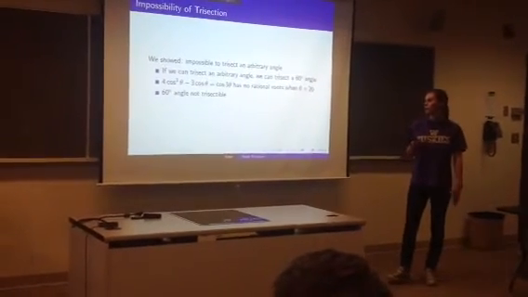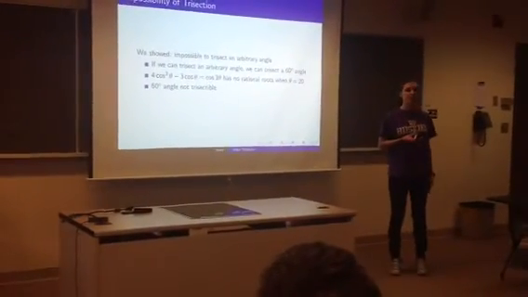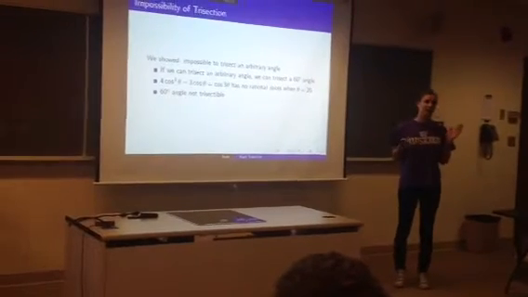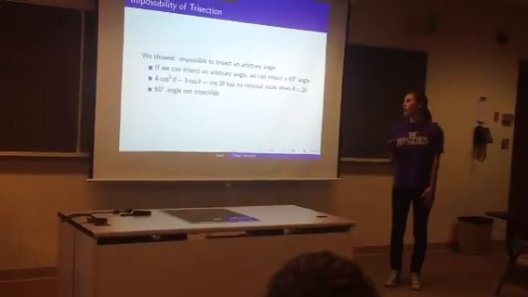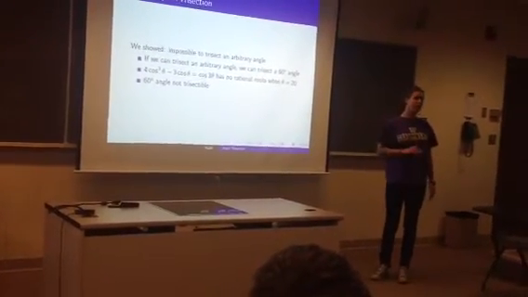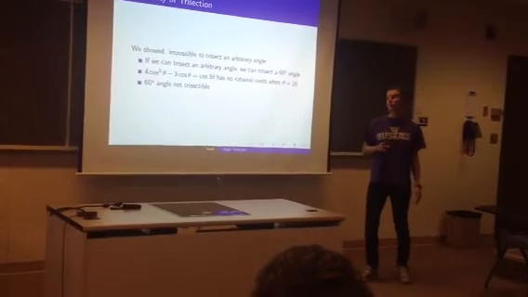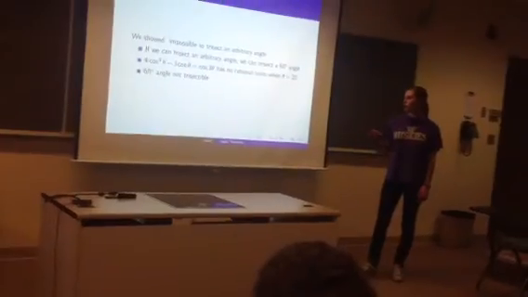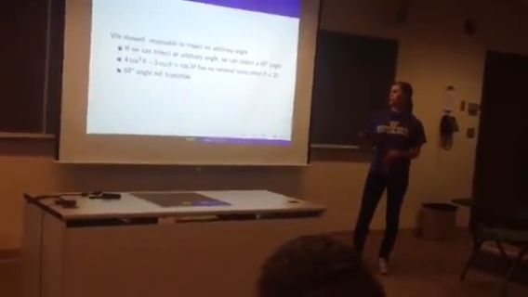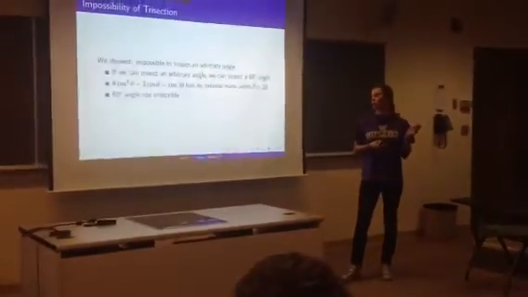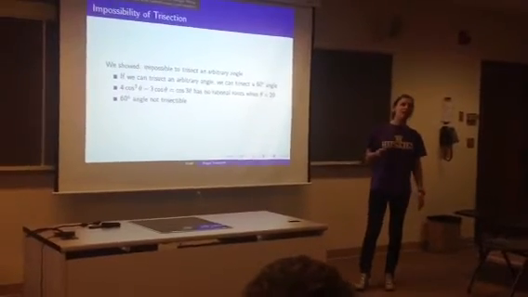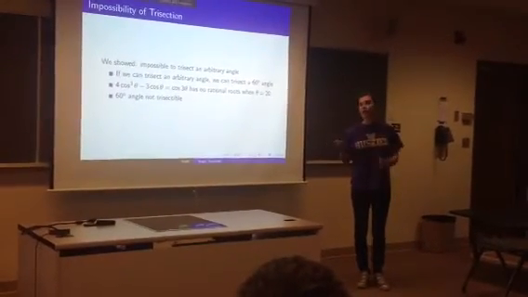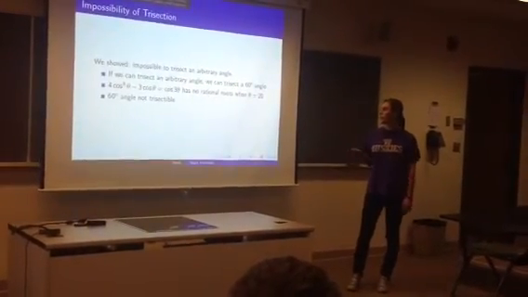Last time we talked about the impossibility of trisection, so we can't trisect an arbitrary angle. We showed this by example, by proving that we can't trisect a 60-degree angle. That came from this cubic right here. We showed that it has no rational roots when theta equals 20, so that 60-degree angle is not trisectable. That's just background from the last presentation.